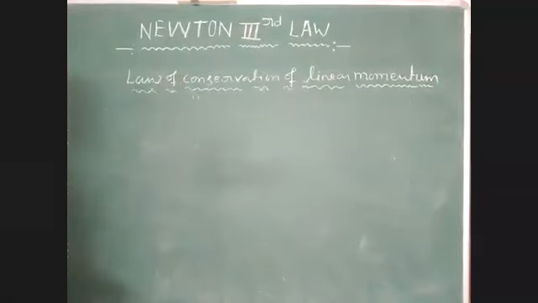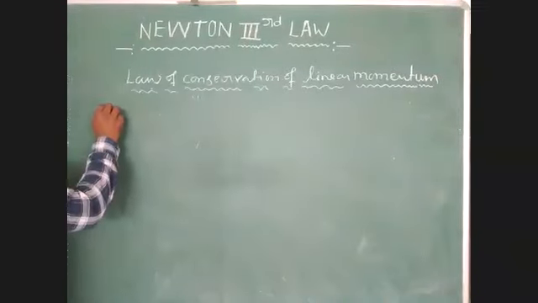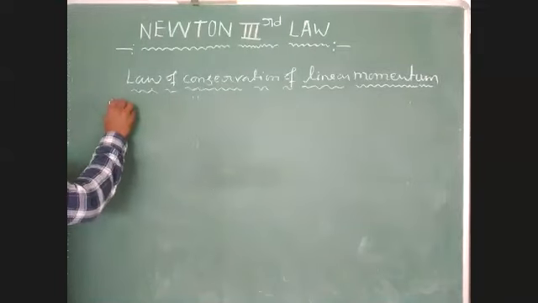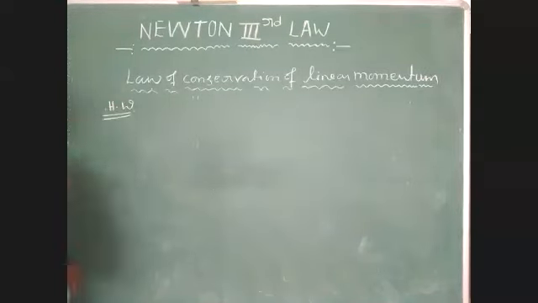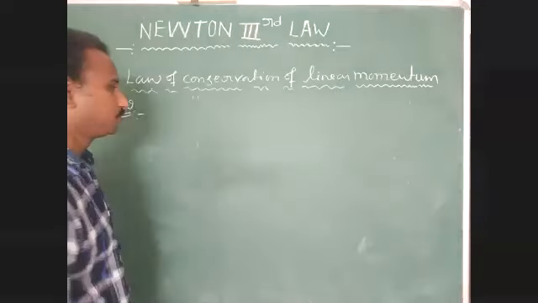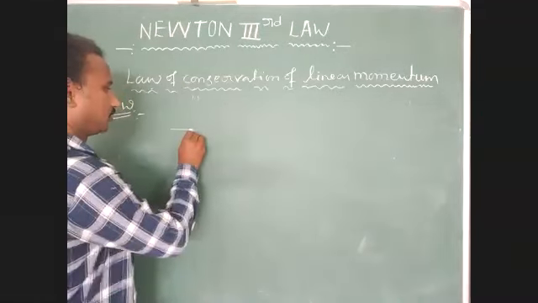Okay, it is a homework problem. Just observe here, two vehicles.